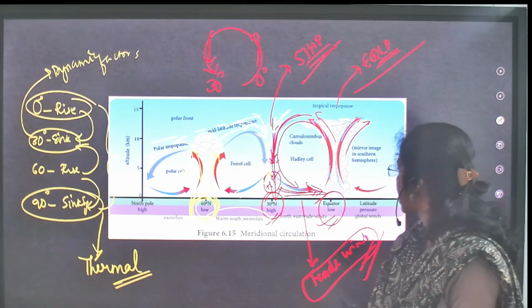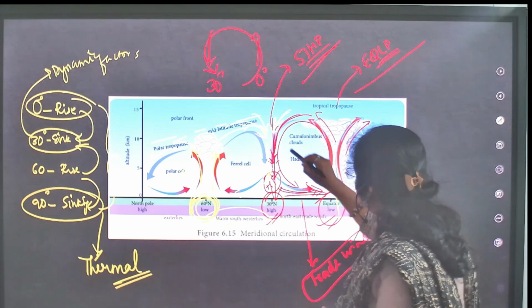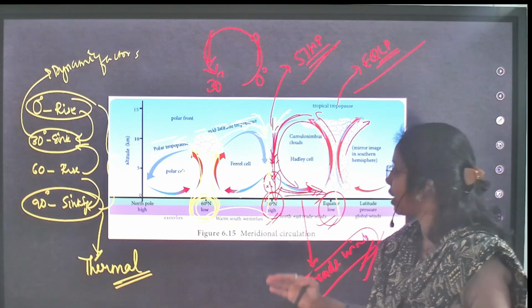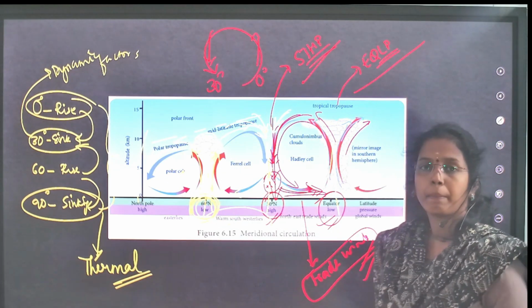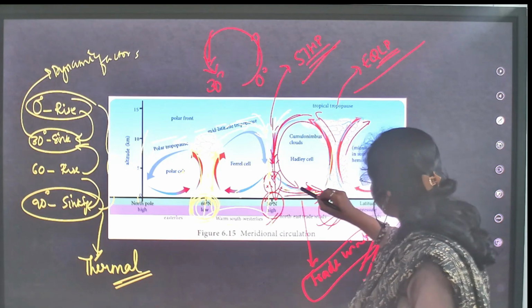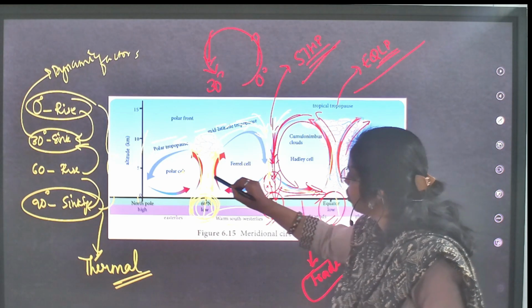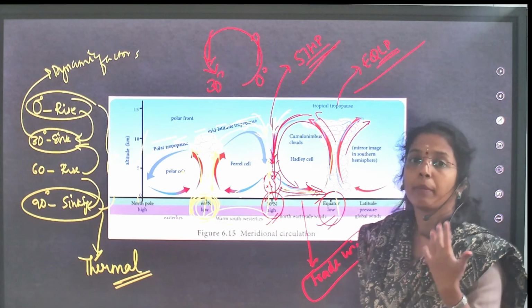Pressure belts: from the starting of this cell to the ending of this cell, we are going to see different pressure belt zones. And on the surface, the wind movement between the cells, we are going to see permanent winds.